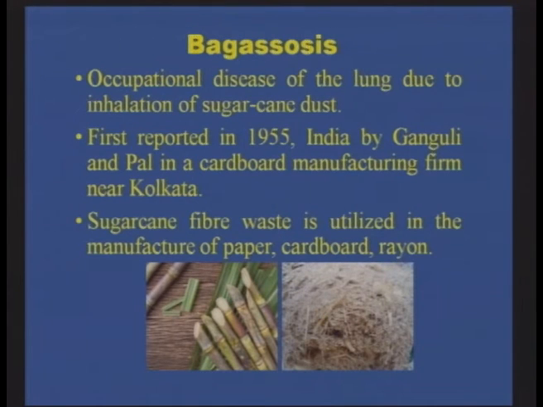Bagassosis is an occupational disease of the lung in those workers who are working in the sugarcane industry. So this was reported first in 1955 in a paper manufacturing firm near Calcutta, and now we find that the sugarcane waste, this fiber waste, is being used in manufacturing rayon and cardboard and so on. So they can be used effectively.